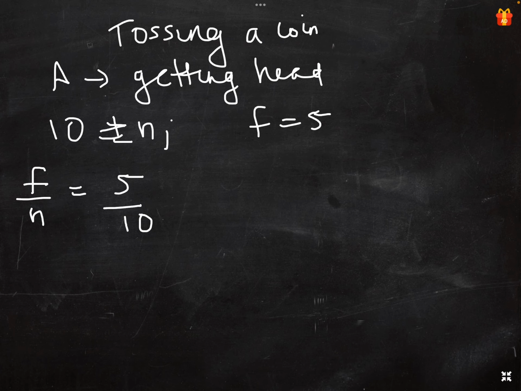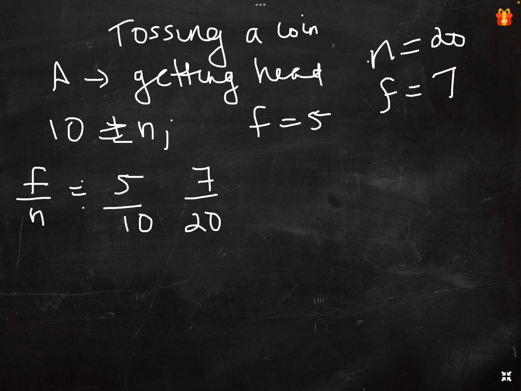Again we repeat this experiment. For example, we repeat it 20 times, that is n is equal to 20, and we count the number of heads, that is f is equal to 7. Then the frequency ratio is 7 by 20. Then we repeat it 100 times and count the heads, f is equal to 35.